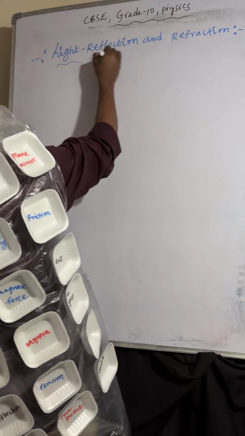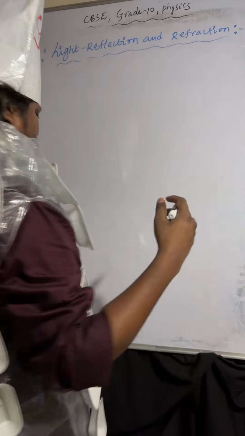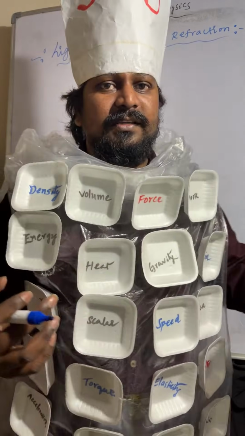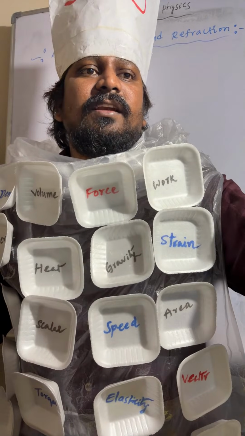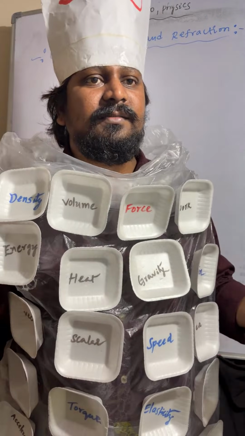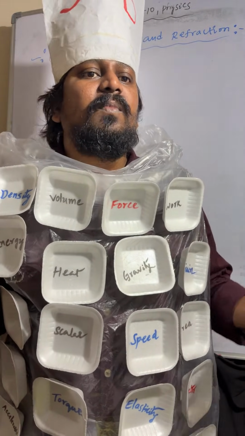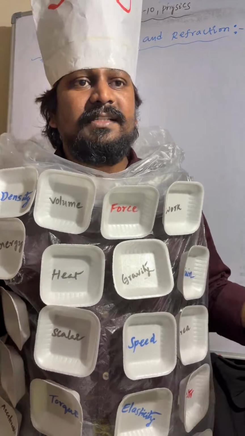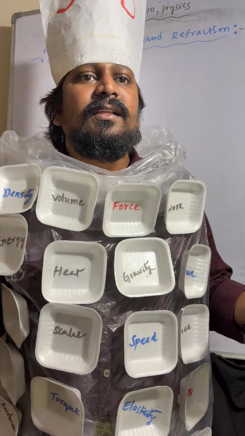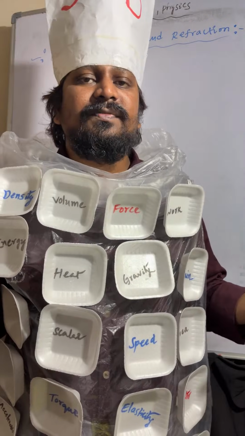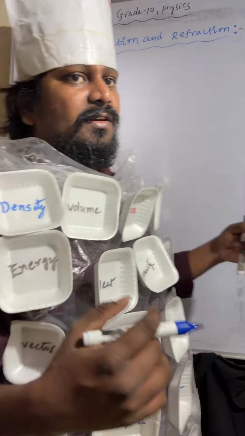So, light reflection and refraction. When a light ray is incident on a surface, it reflects back. The bouncing back of the light from the reflecting surface is called reflection of light.